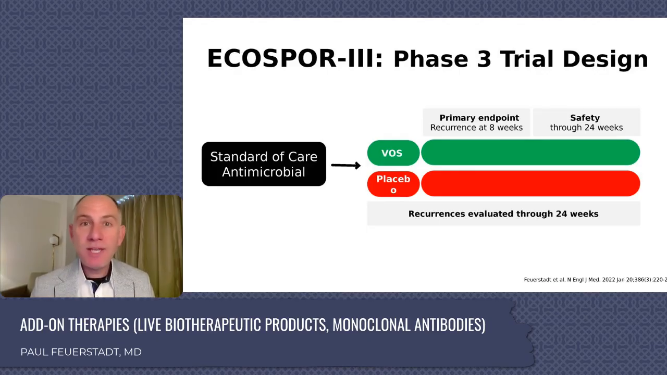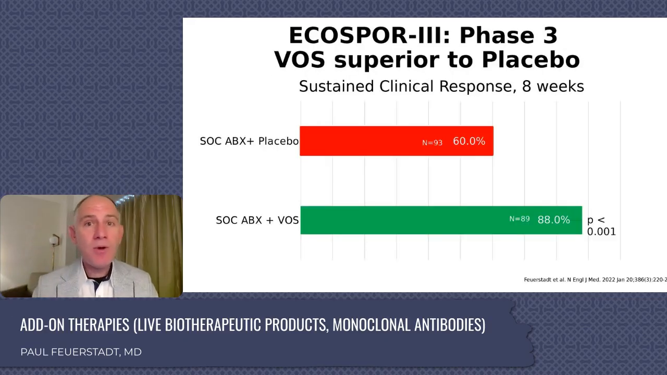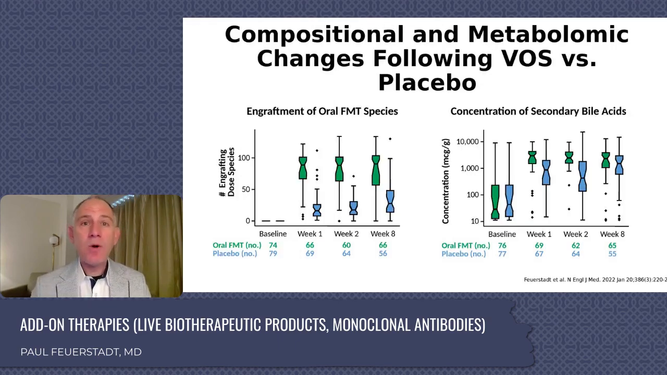All patients received 10 to 21 days of vancomycin or fidaxomicin, the washout. But here, there was a gentle bowel lavage, 10 ounces of magnesium citrate. And then patients were randomized to either capsules of VOS versus placebo, followed for 8 weeks for recurrence and 24 weeks for safety. Overall efficacy of the VOS supplemented group was 88% versus 60% in the placebo arm.